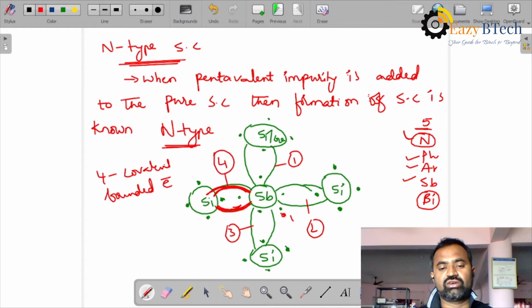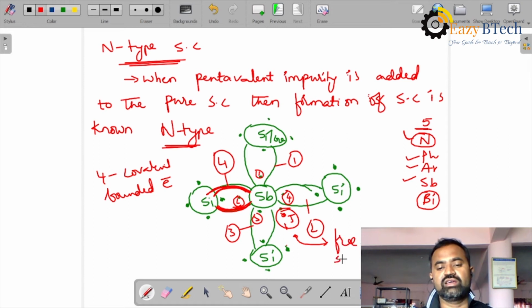This fifth electron is a free electron. First electron, second electron, third electron, fourth electron, and this is the fifth electron. This space we will call a free space.